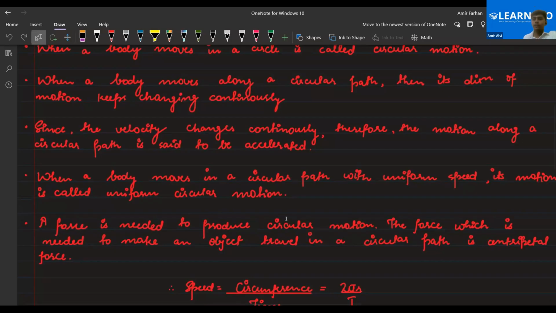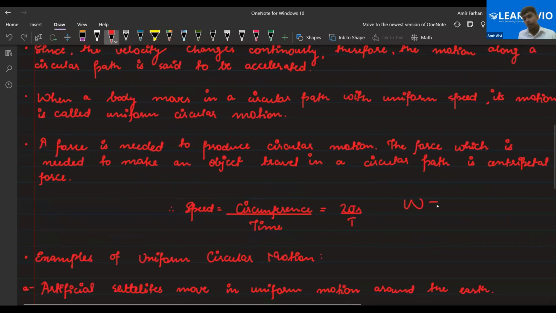Tejas, Farhan, and Safia, you're clear? Okay. These are the things that we have done in the class, but you have to revise to understand it properly. Without that, you are not going to understand a single topic, because after this we will be starting work, power and energy. Work, power and energy involves all the things that we have done so far in the motion as well as the force chapter. The definition of work is force into displacement. The force is there, displacement is there. Both topics are from force and laws of motion, and motion chapter.